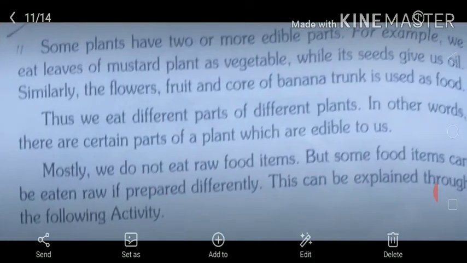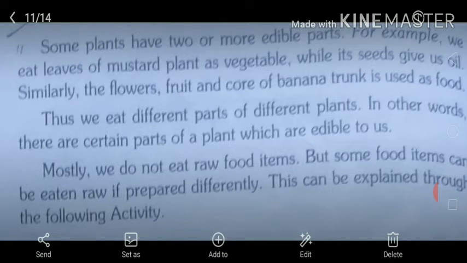Some plants have two or more edible parts. For example, we eat leaves of the mustard plant as a vegetable while its seeds give us oil. Similarly, the flowers, fruits and core of the banana trunk are used as food. Students, some plants are very useful for us because we eat their different parts, like mustard. In mustard, we use its leaf as a vegetable and with the help of its seeds we make oil.